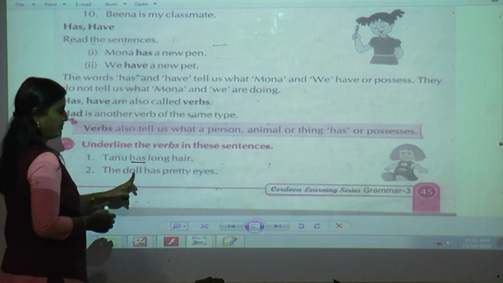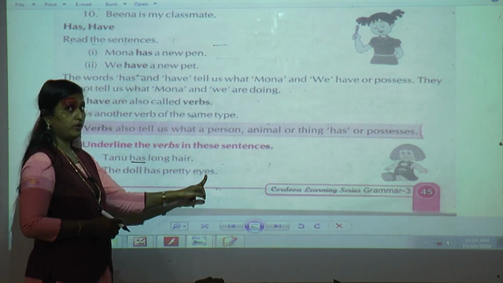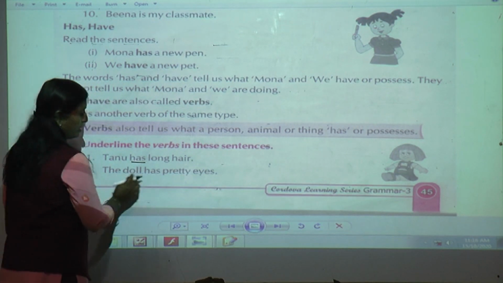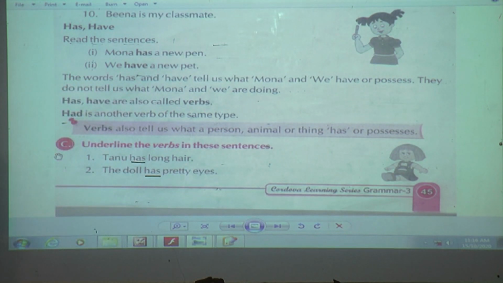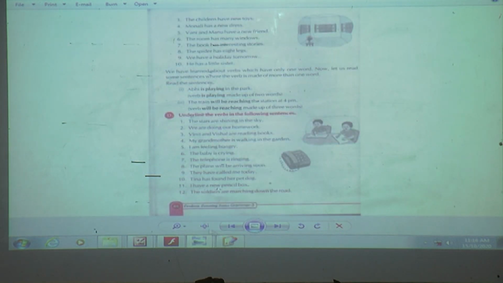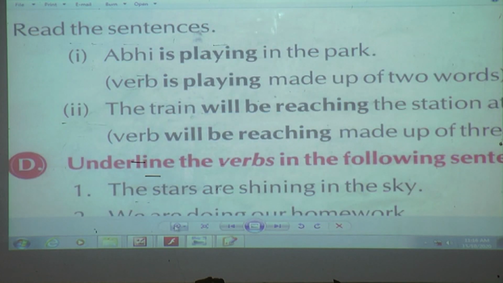The doll has pretty eyes. The doll is there, and how are its eyes? Yes, very pretty. So H-A-S, has. Now you should make it a habit to read the sentence and only then pick out the verbs. Don't do anything blindly. Now you move on to page 46. I hope that you have underlined the two examples. Okay.